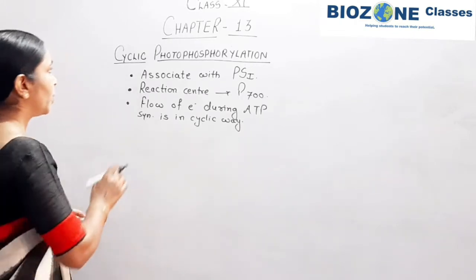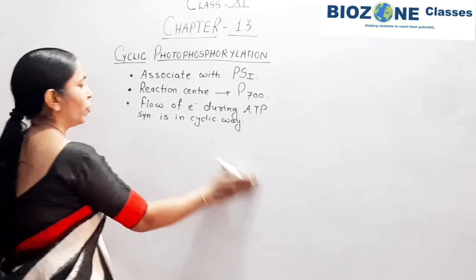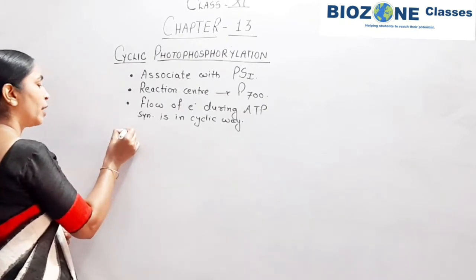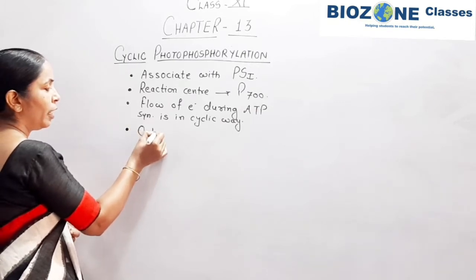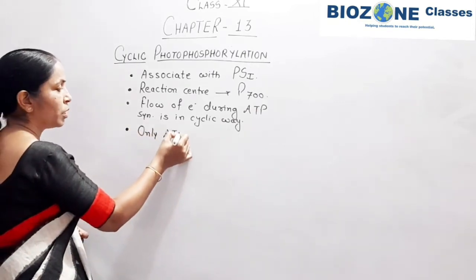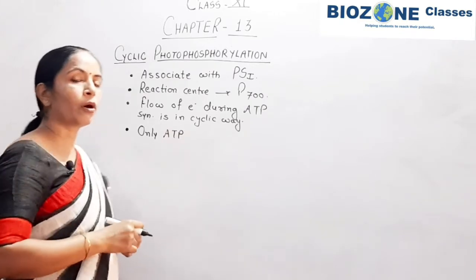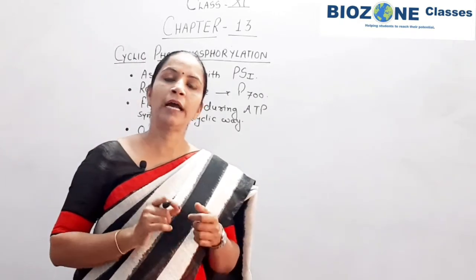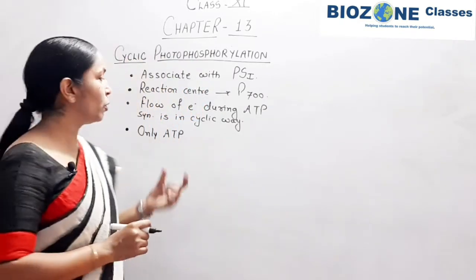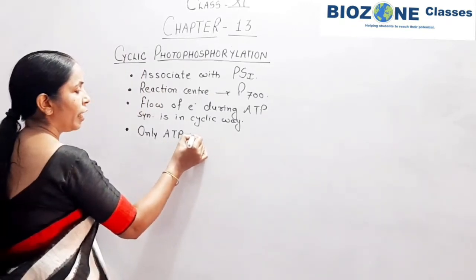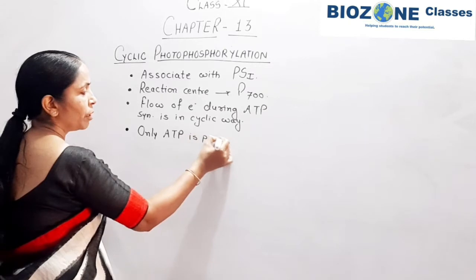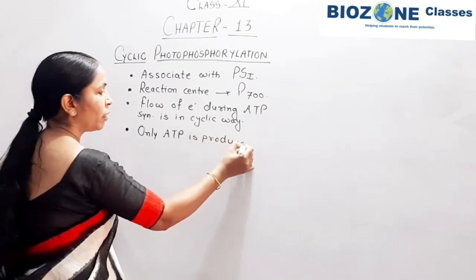Secondly, when you study the phosphorylation phenomena, in cyclic phosphorylation you remember only ATP is produced. NADH or NADPH, we say NADPH never is produced in cyclic phosphorylation. So only ATP is produced. First thing you remember.